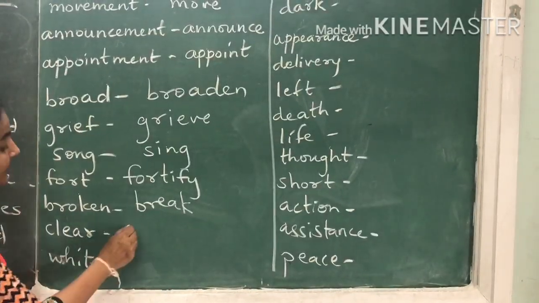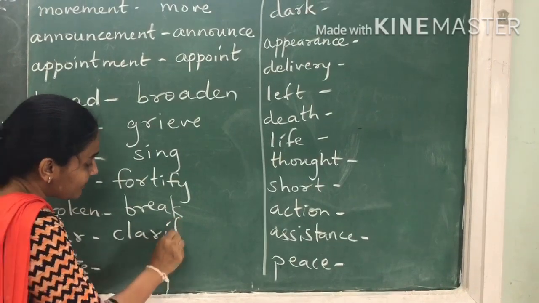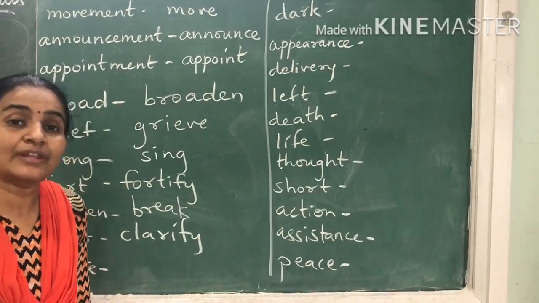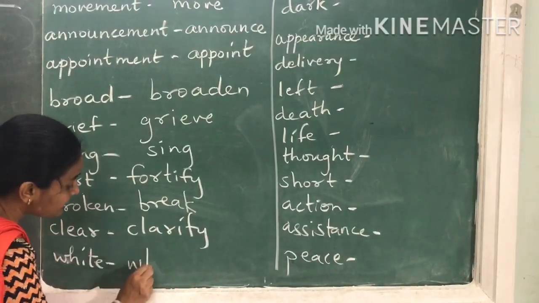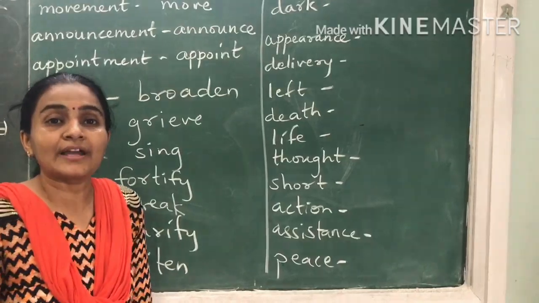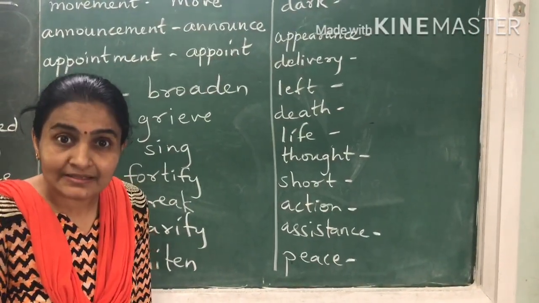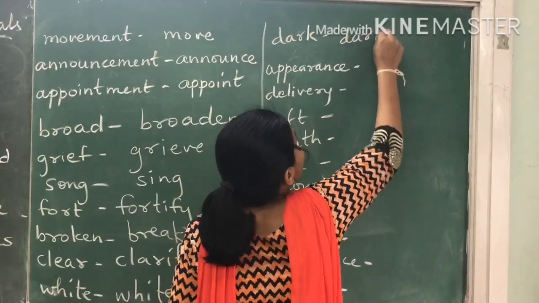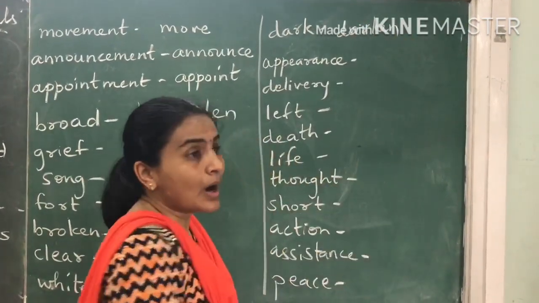Clear, to clarify. White, to make something more white. So that is called to whiten. Likewise, dark, darken, white, whiten, light, lighten. Dark, to make something more dark. So it will be darken.